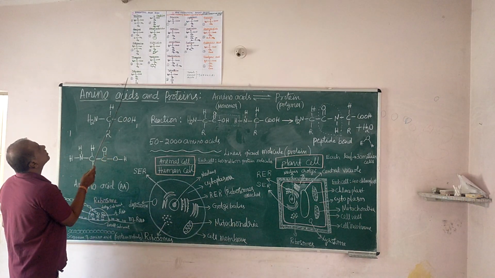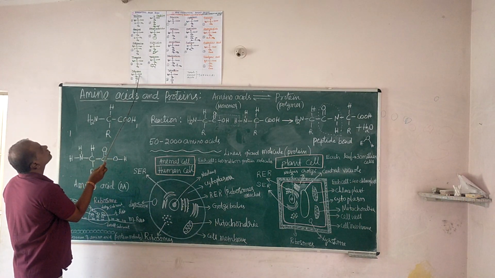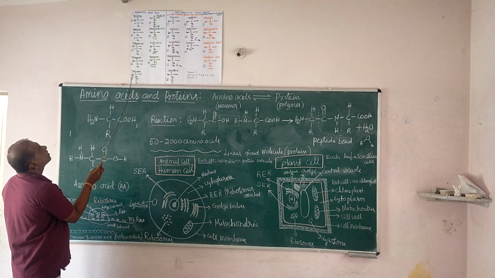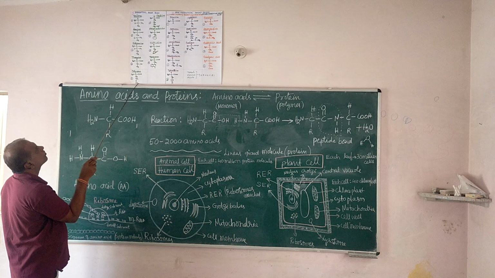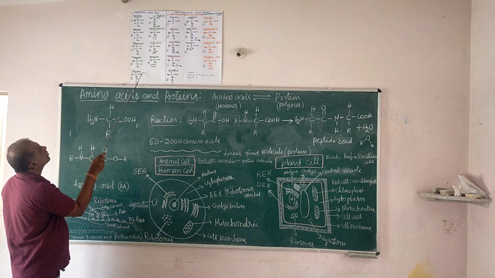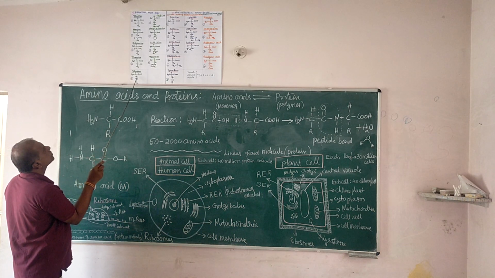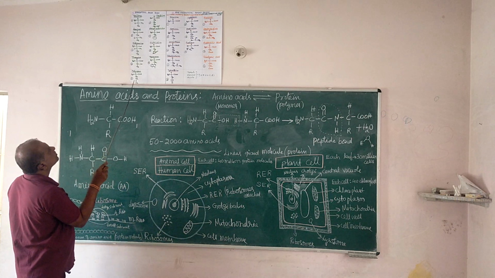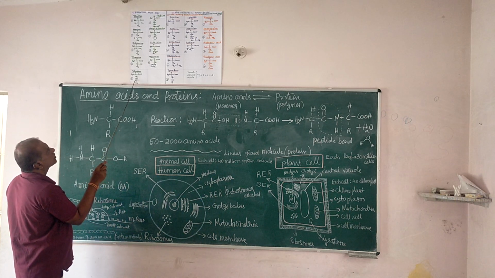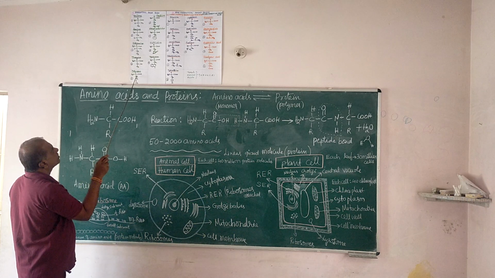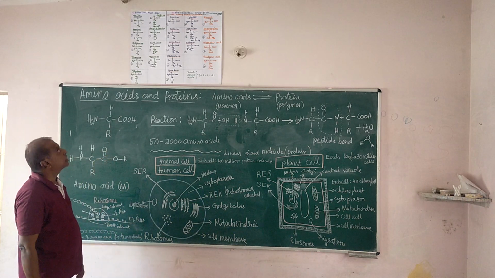And the other amino acid, methionine. Look at this R group. This is common. CH2, CH2, CH3. Sulfur is there, sulfur and then CH3. This is the R group, methionine.